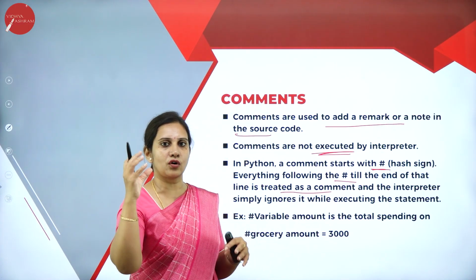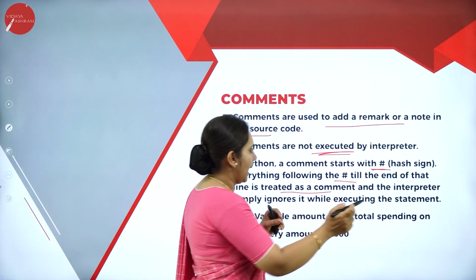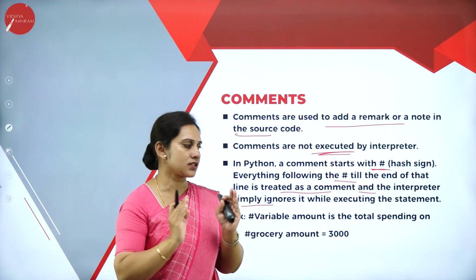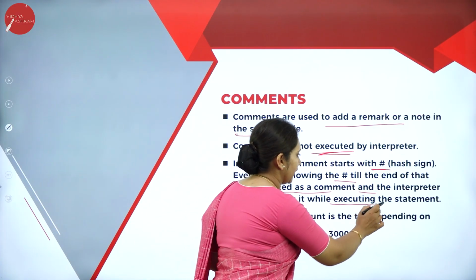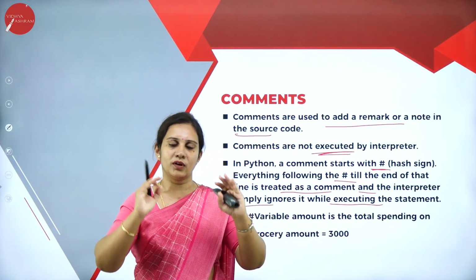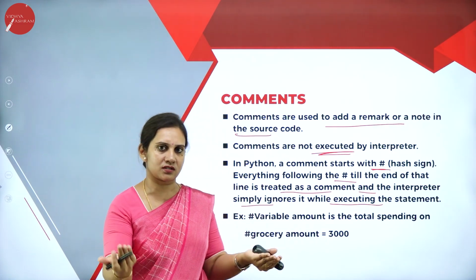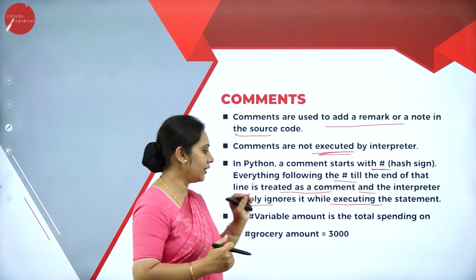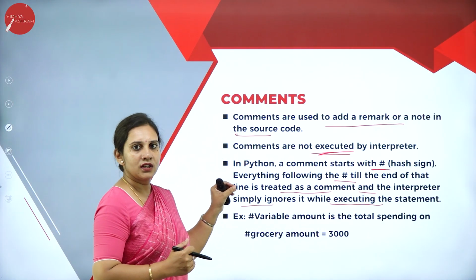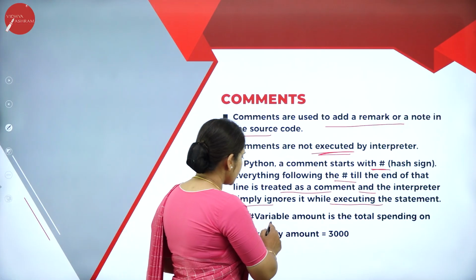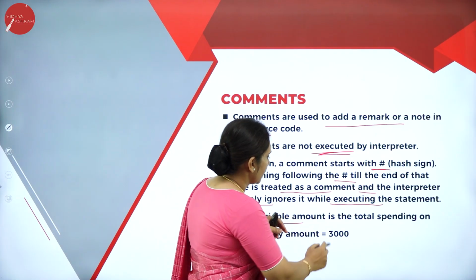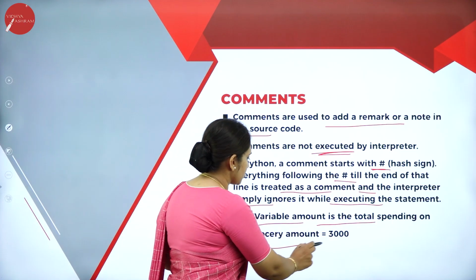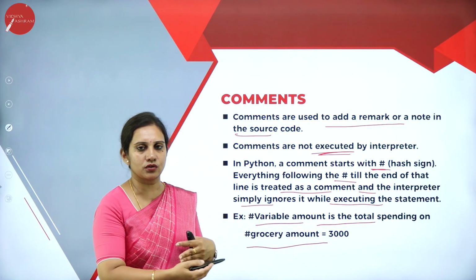That is a remark or a note. The interpreter simply ignores it when executing that statement, knowing that it is a comment. So it has to start with the hash. For example, the variable amount is the total spending on groceries. This is how we need to give comments.